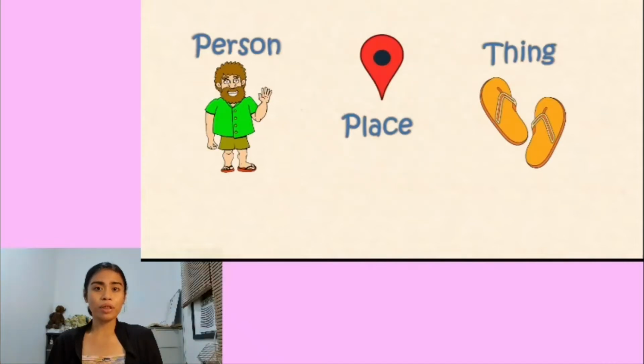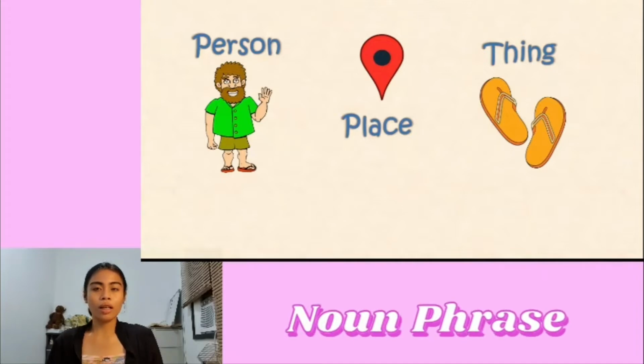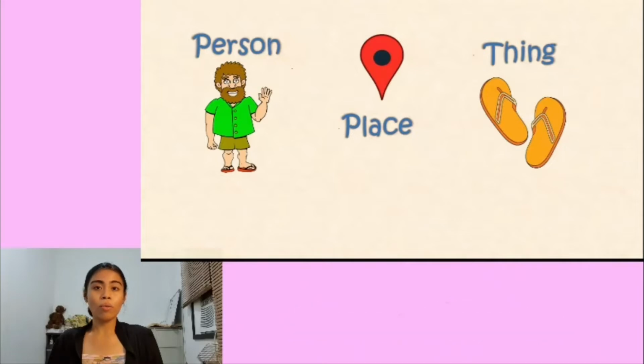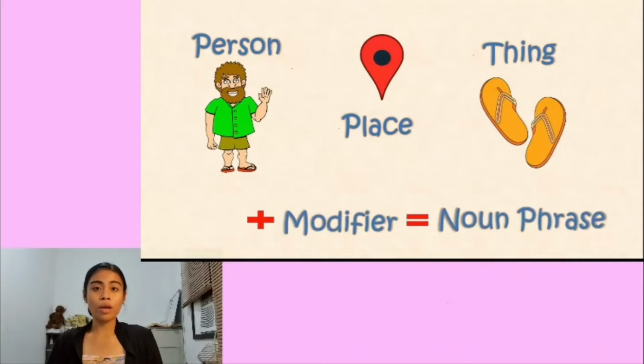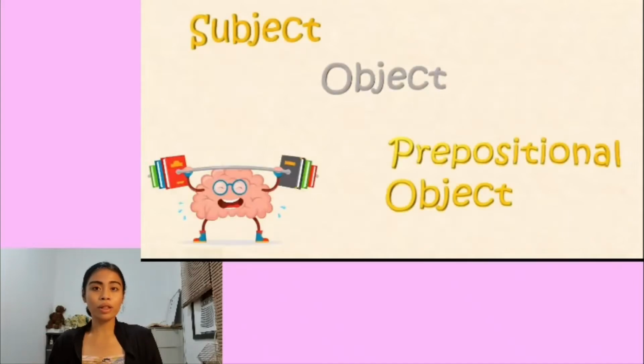Remember that if a phrase functions as a noun, it is a noun phrase. It's either a person, a place, or a thing, and if you add a modifier, we'll have the noun phrase. Remember also that a noun phrase could be a subject, object, or prepositional object in a sentence.